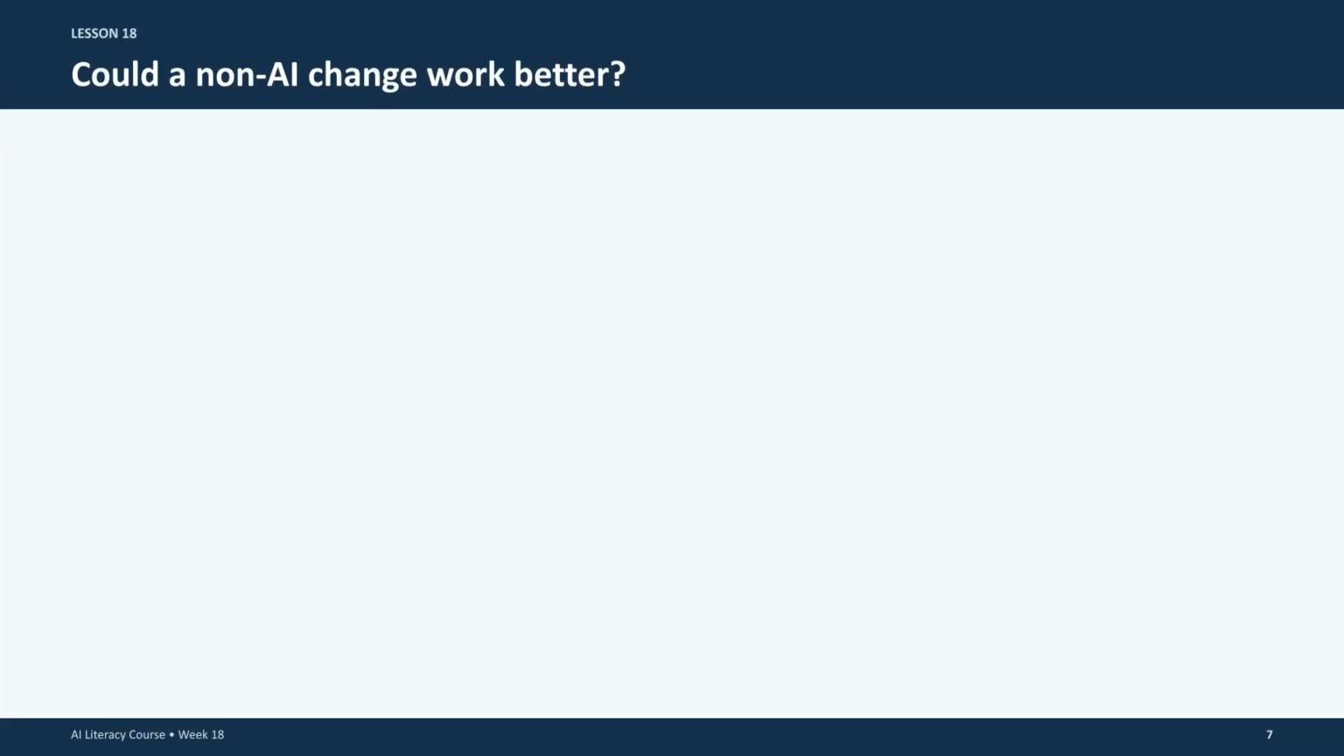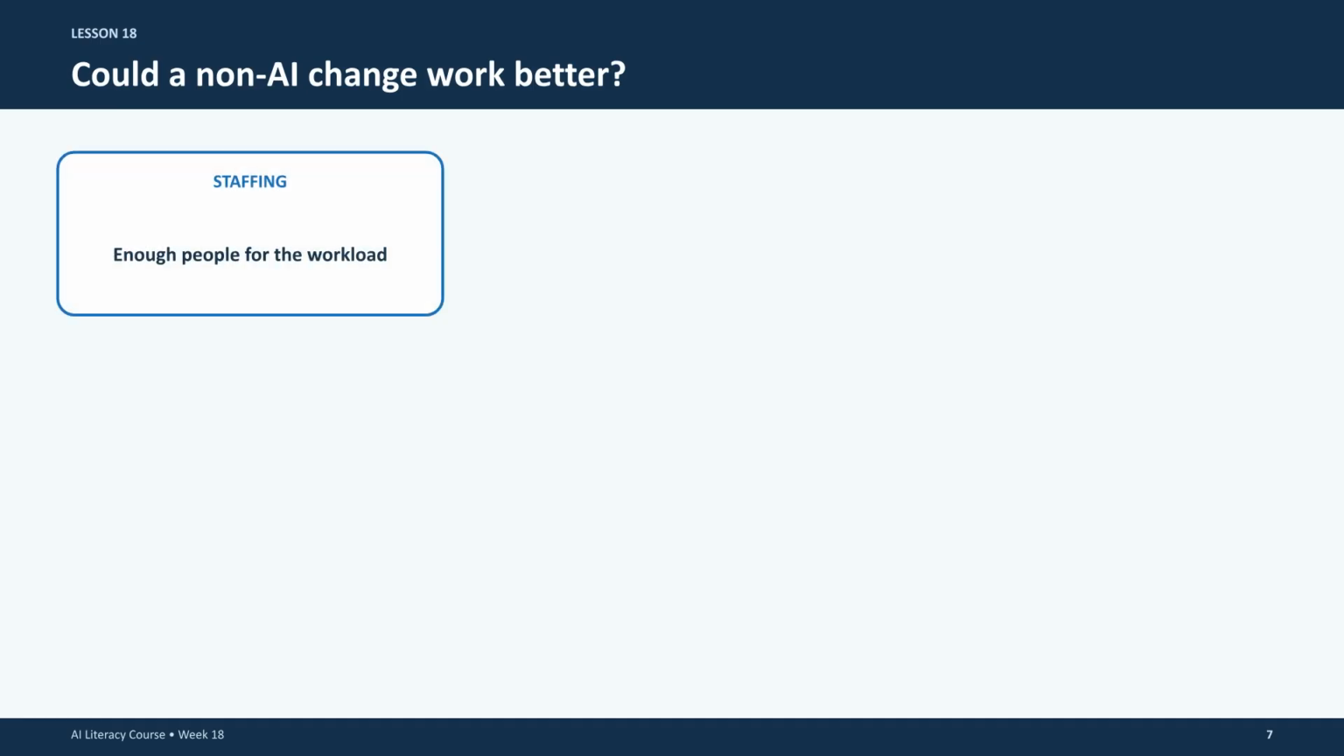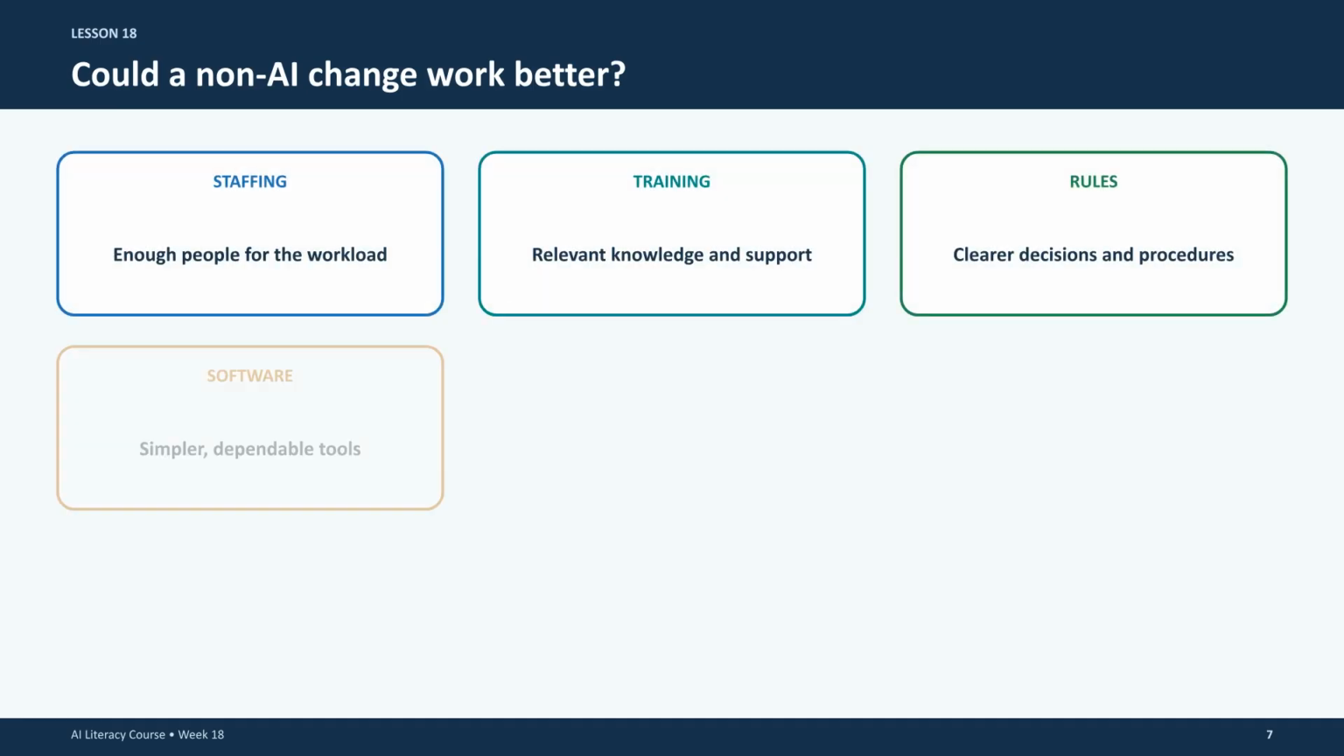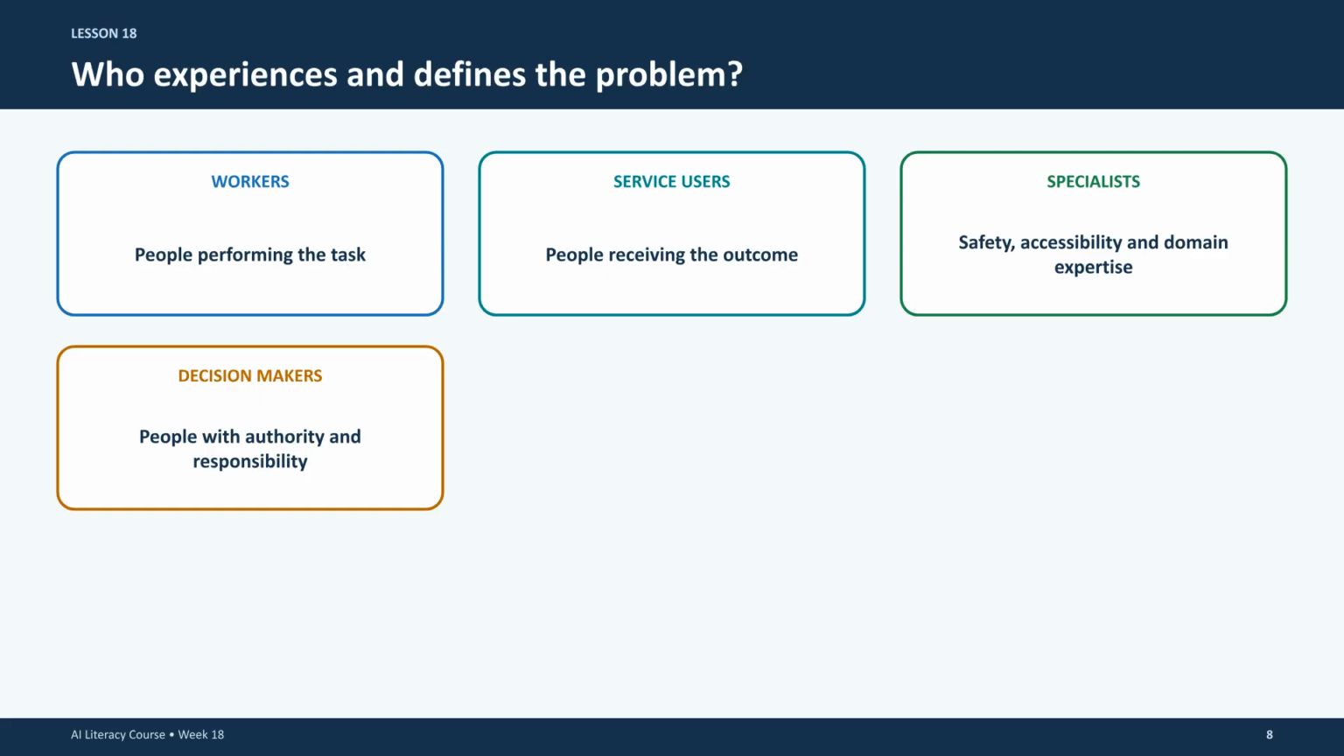Before choosing AI, consider if a non-AI change might work better. Better staffing, improved training, clearer rules, or simpler software can often address issues more effectively than an algorithmic solution. Who defines the problem? Ensure your process includes the workers performing the task and the users receiving the service, alongside specialists who understand the domain and necessary safety requirements.